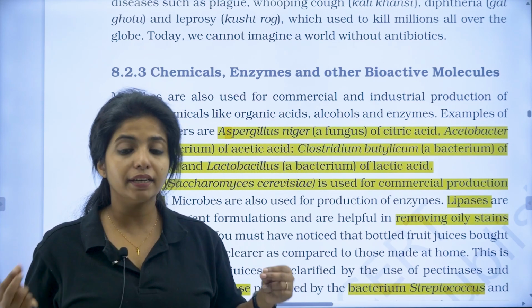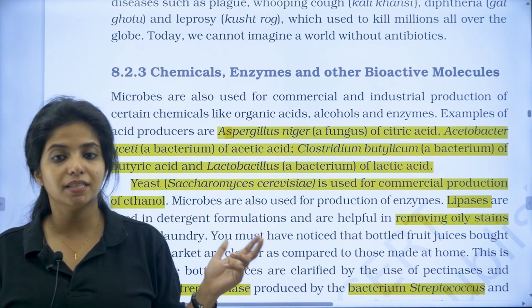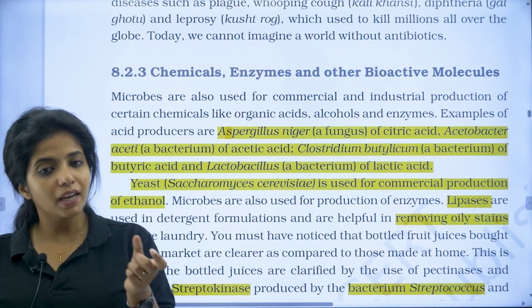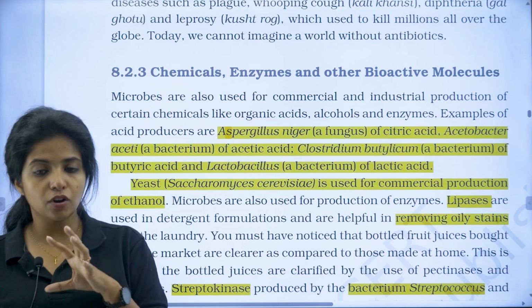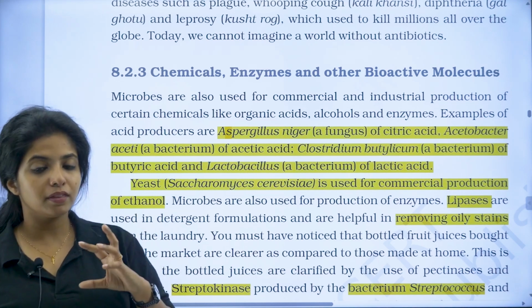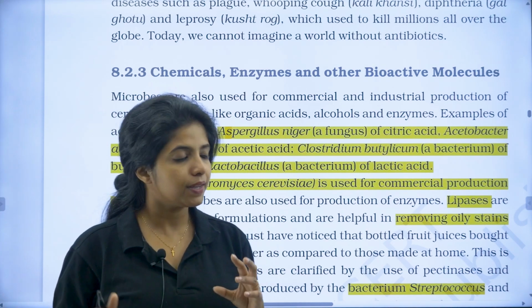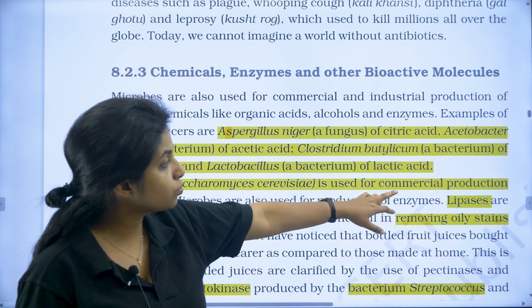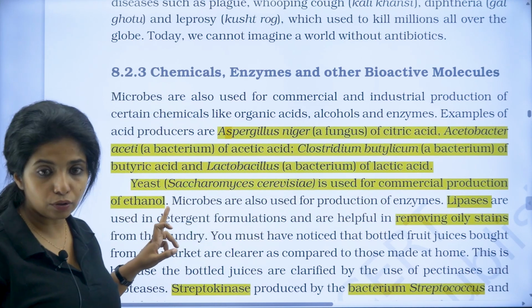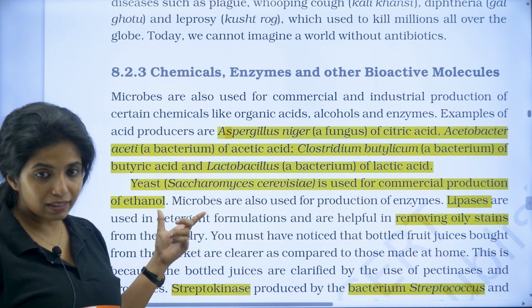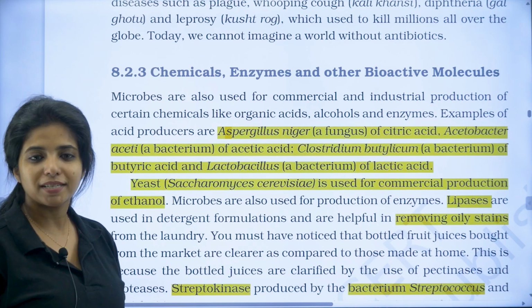Okay, Acetobacter aceti, the name has something common with acetic acid. Clostridium butylicum, again with butyric acid, the name has something in common. Lactobacillus has a common thing with lactic acid, so you can remember it. Now, yeast Saccharomyces cerevisiae is used for commercial production of ethanol. I told you, for the production of alcohol, you need this particular yeast, Saccharomyces cerevisiae, which is also known as brewer's yeast.